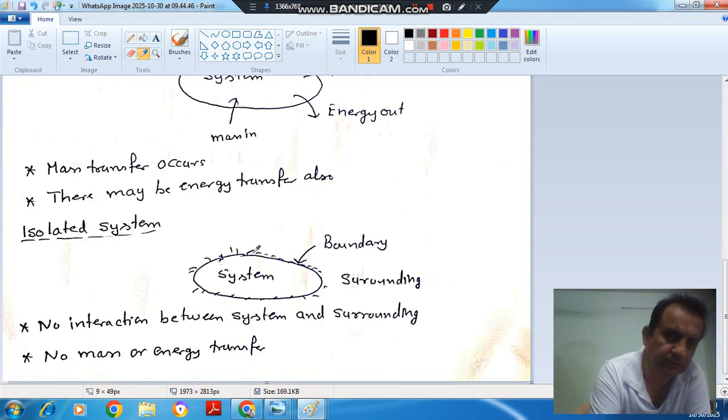Next is your isolated system. In isolated system, neither the mass nor the energy will cross the boundary of the system. So there is no interaction between the system and surrounding. So this is your boundary, this is your system, and this is your surrounding. No interaction. Mass will not transfer across the boundary. Energy will also not transfer across the boundary. So this is your isolated system.